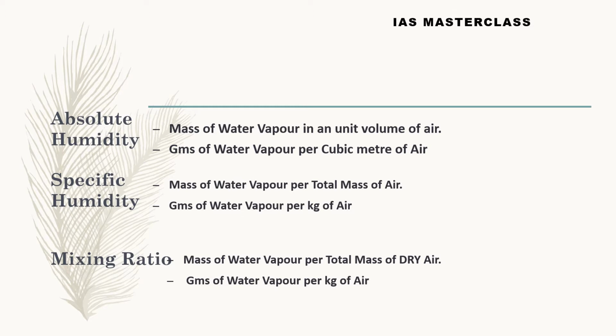Specific humidity involves two masses: mass of water vapor per total mass of air. This total mass includes both the dry air as well as the water vapor. So it's the mass of water vapor divided by the mass of dry air plus the mass of water vapor. And mixing ratio is nothing but mass of water vapor per mass of dry air. So there's a difference between specific humidity and mixing ratio.